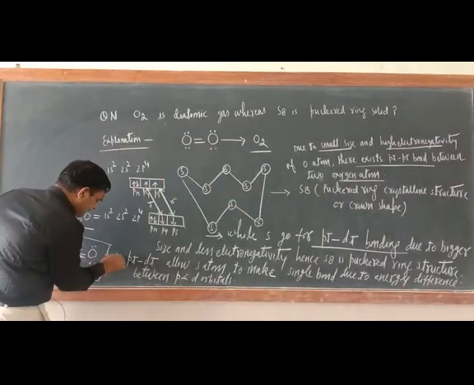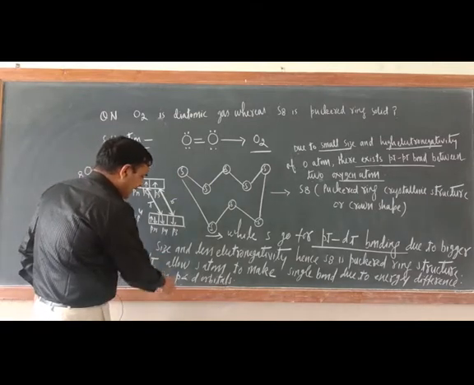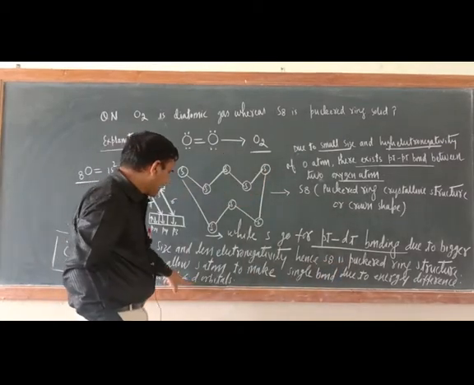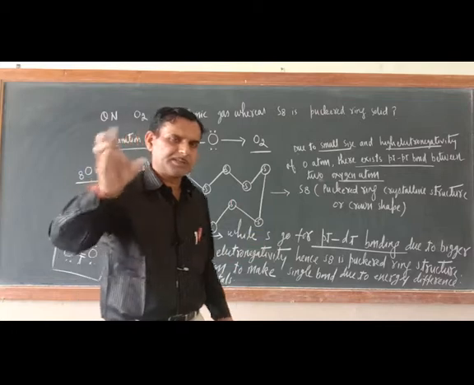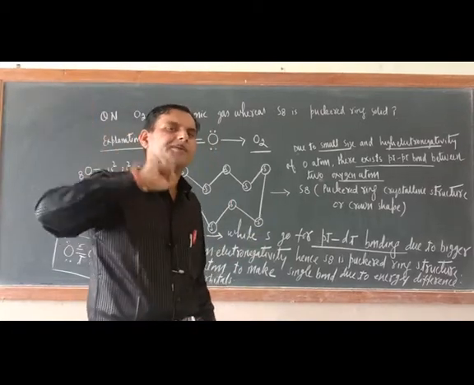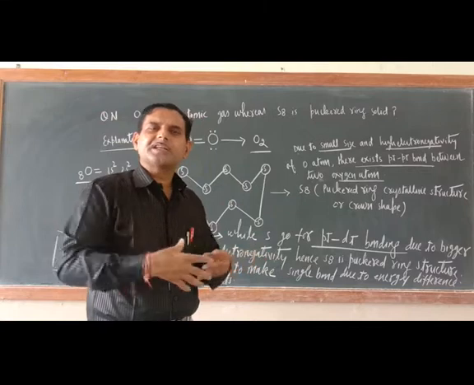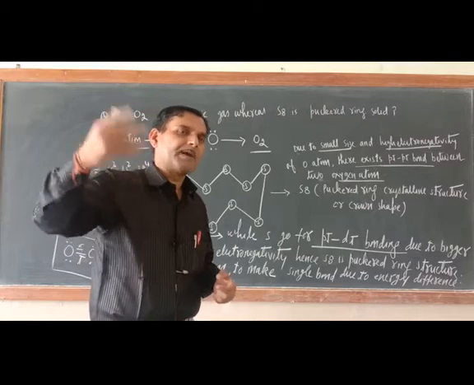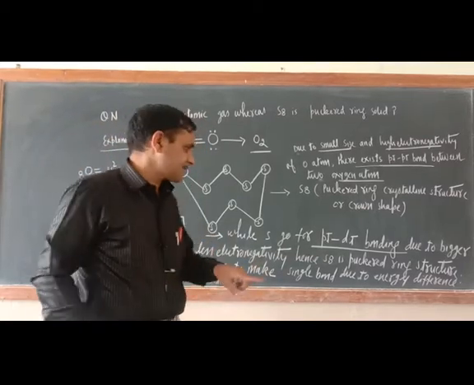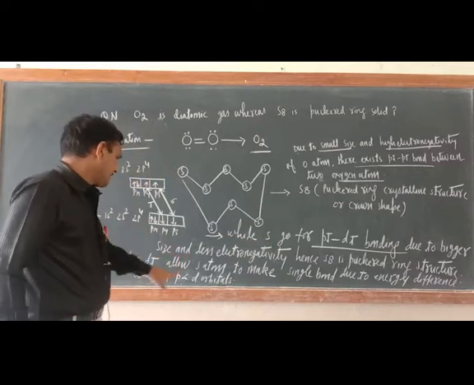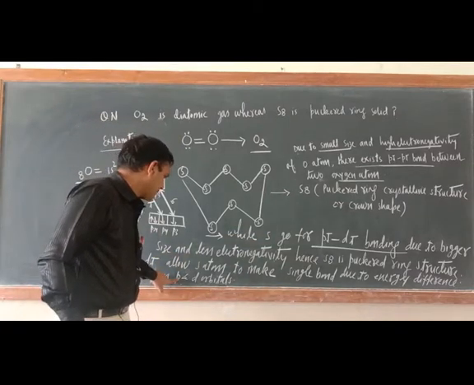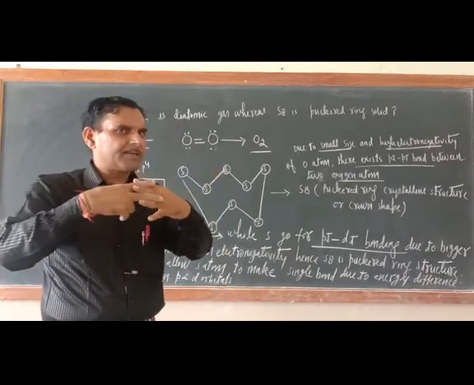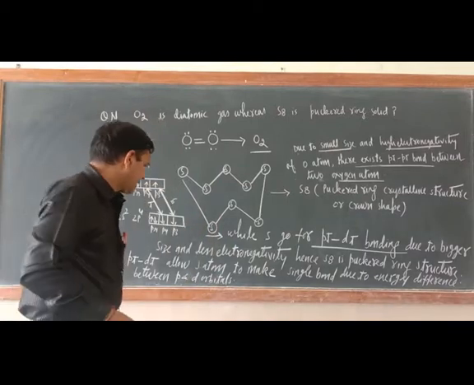Here one more point is there, which is most important. P pi d pi allows the sulfur atom to make a single bond due to the energy difference between p and d orbitals. See, in the case of oxygen, the overlapping orbitals are 2p and 2p. Energy difference is not there, so very easily they will overlap multiple times and form the p pi bonding. Here energy difference is there, between the p and d orbitals. So multiple times they can't overlap. A single time they can overlap, but a double time they will not overlap. So what would be there?